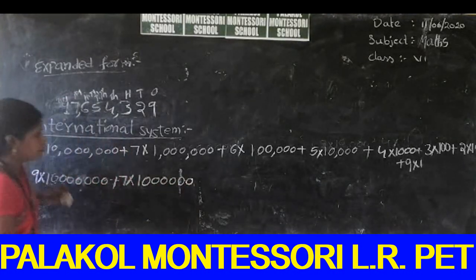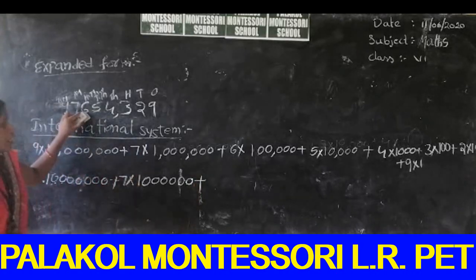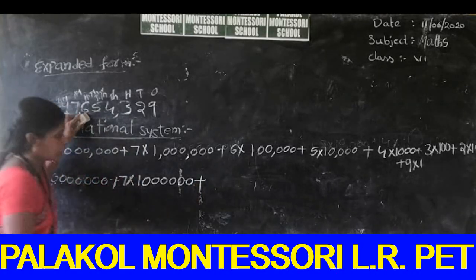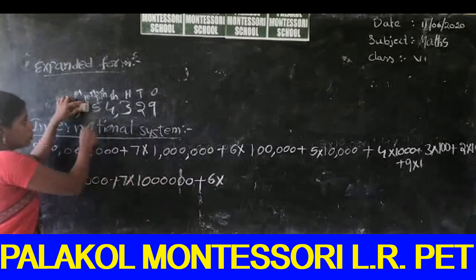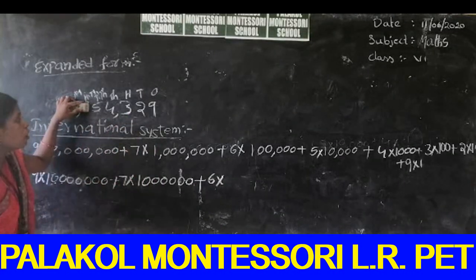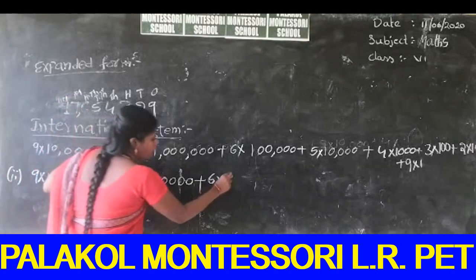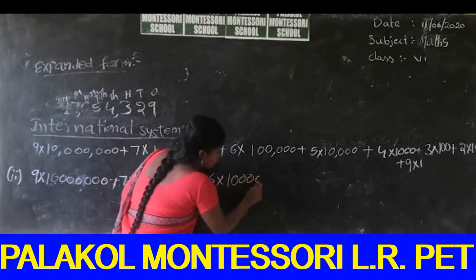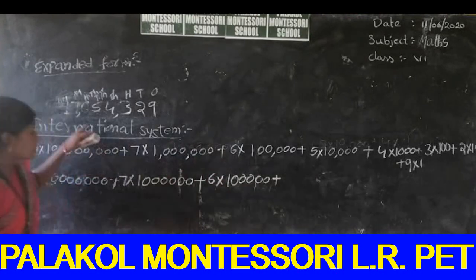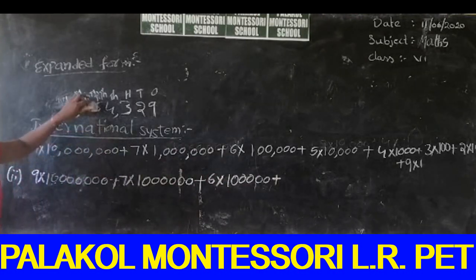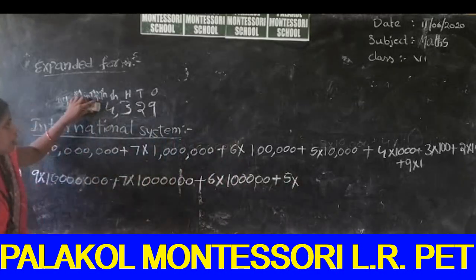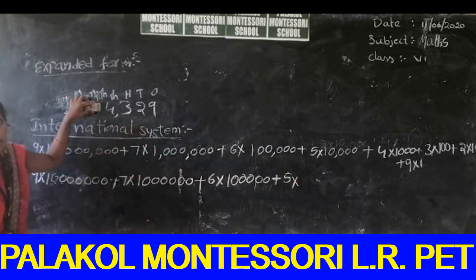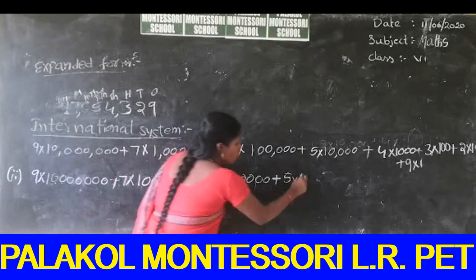So next plus. What is the next number? 6. 6 into, you can close 6. How many digits are there? 5 digits are there. So we can put 1 with 5 zeros, plus. Next number, what is the next number? 5. You can close 5 into, how many digits are there? 4 digits are there. So you can write 1 with 4 zeros.